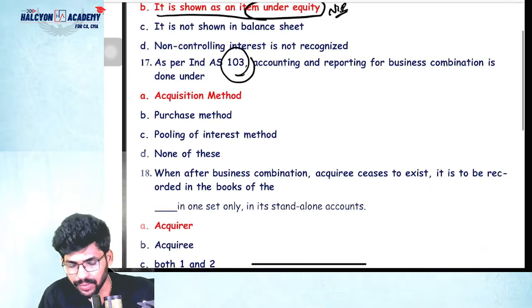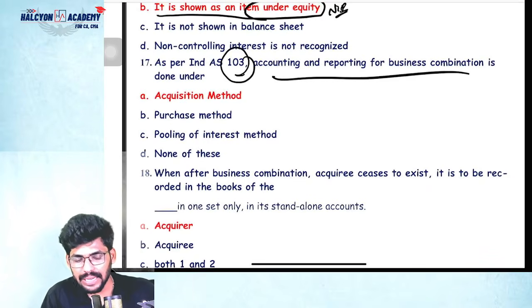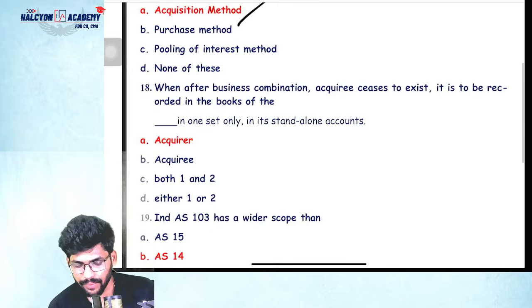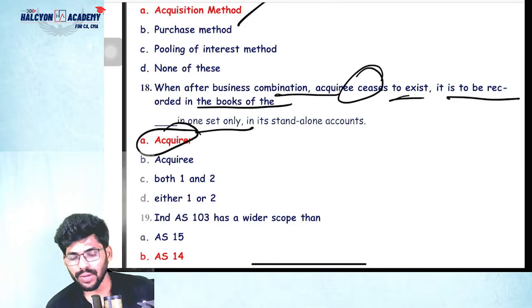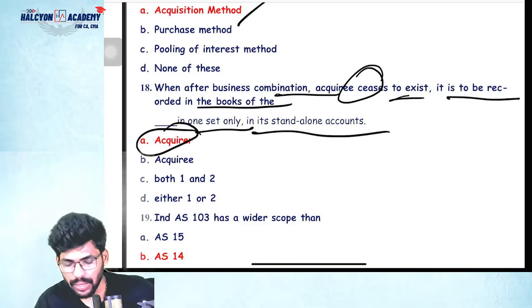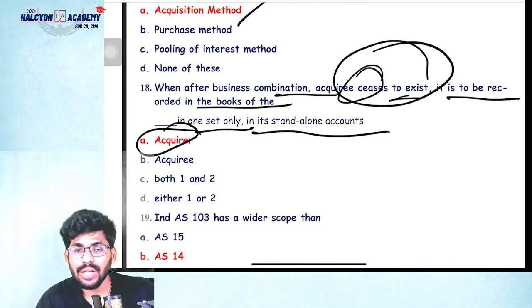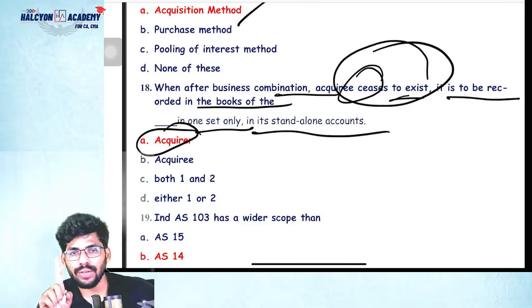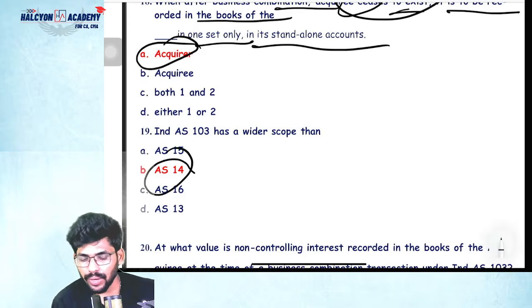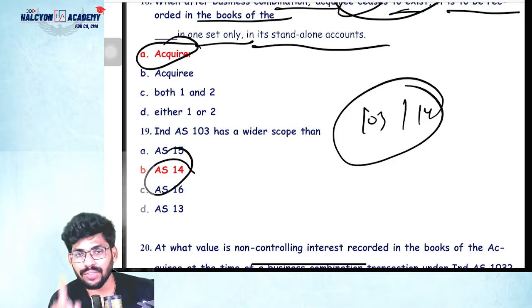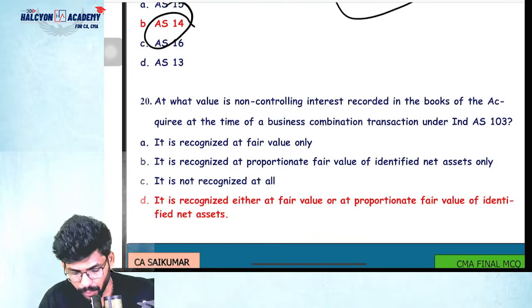Next, as per Ind AS 103, business combination is done under the acquisition method. When, after the business combination, the acquiree ceases to exist, it is to be recorded in the books of the acquirer in one set only, in its standalone accounts. Which means if the acquiree does not exist, you need to write only one set. That's why it is in the books of the acquirer. Ind AS 103 has a wider scope than AS 14. So important, guys. The Ind AS 103 and AS 14 differences are very important from an examination point of view.